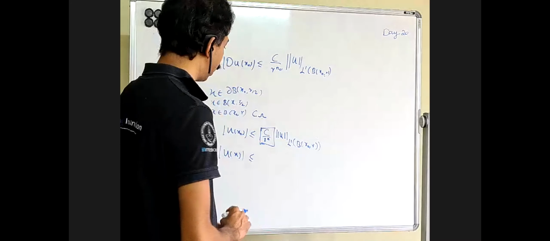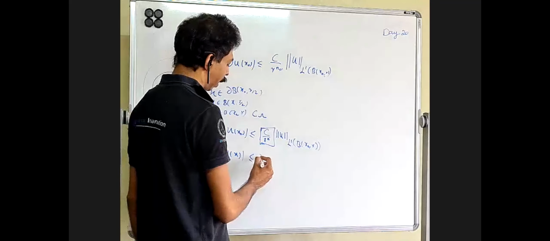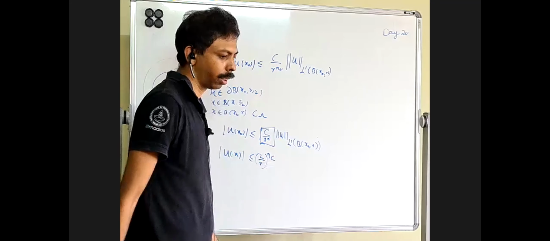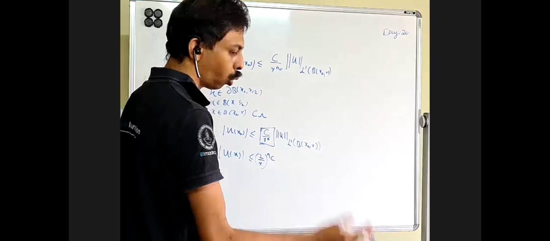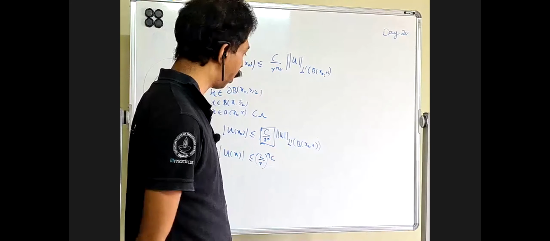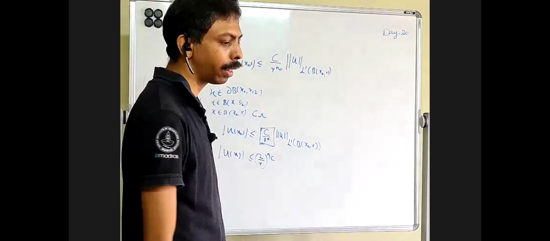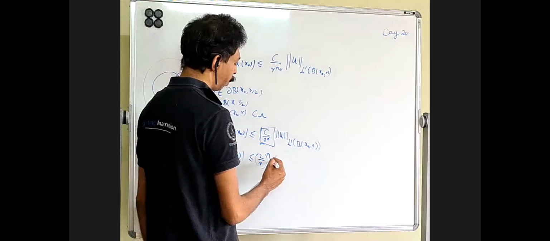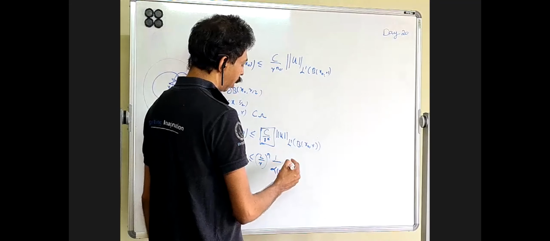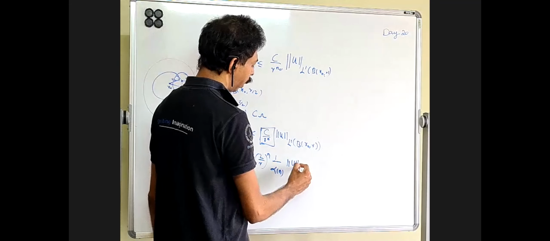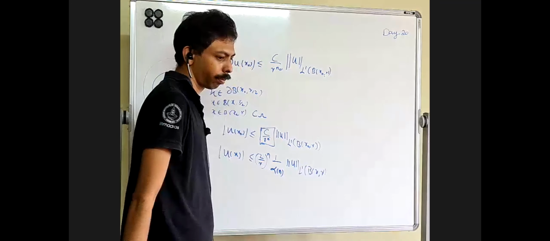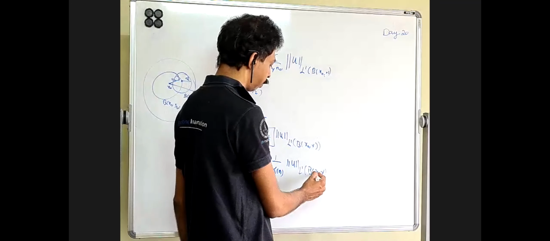Therefore you are going to get c into 2 by r power n into the norm of u. Even this c you can estimate to be less than or equal to alpha n into the norm of u in L1 of b of x naught comma r.